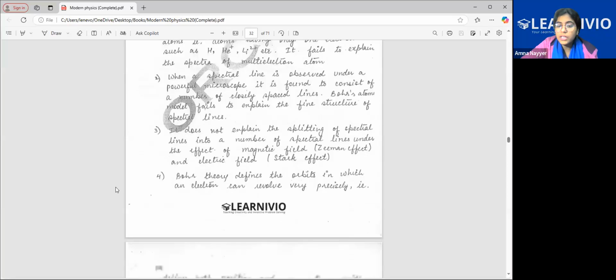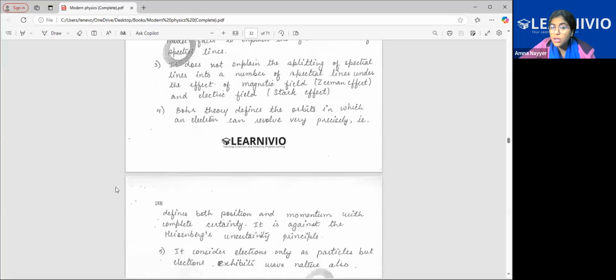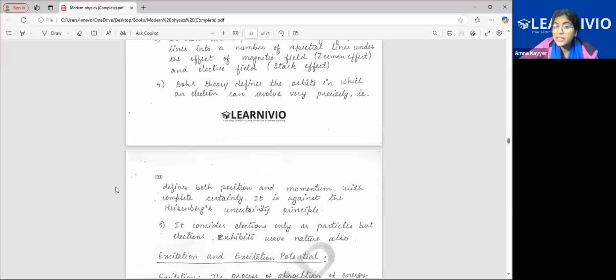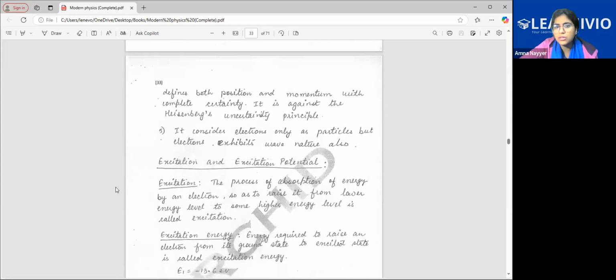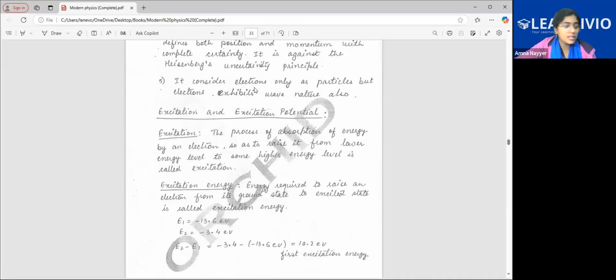Then Bohr theory defines the orbits in which an electron can revolve very precisely. But if you are able to tell the location and momentum of the electron, this is against Heisenberg's uncertainty principle. So that is also one of the limitations. And it considers electrons only as particles. So Bohr only considered the particle nature. In dual nature, we have studied that two natures are there, de Broglie's wavelength and wave nature also exist. So these are the limitations of Bohr. All these things you have to read and learn. All these portions are there in your syllabus. Very little is left.